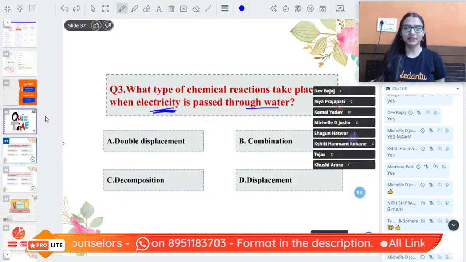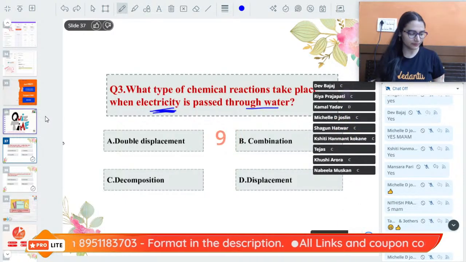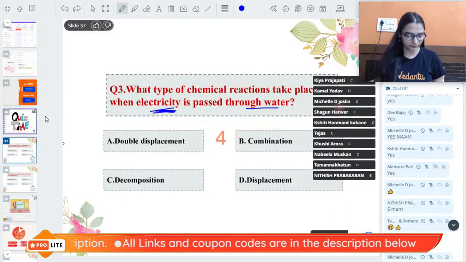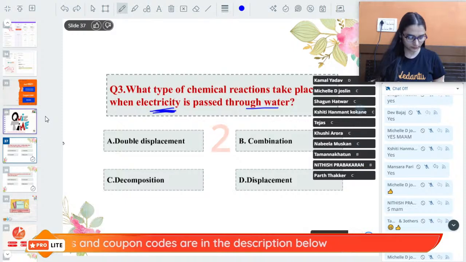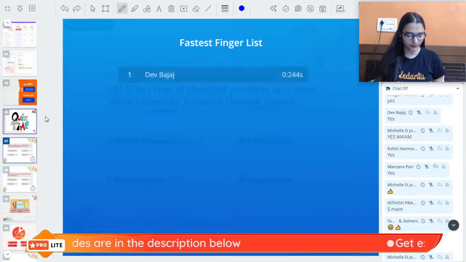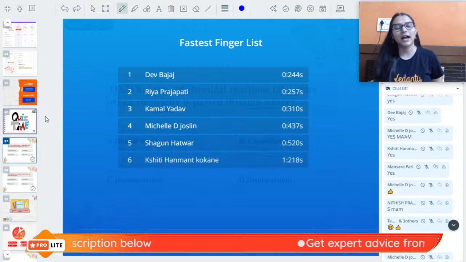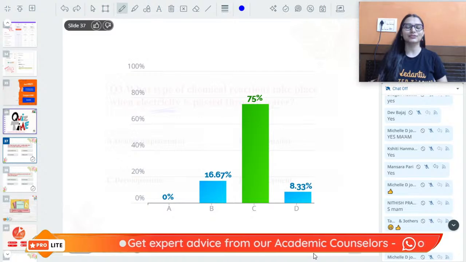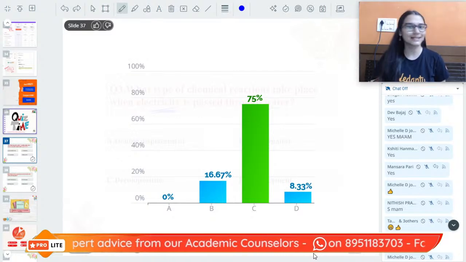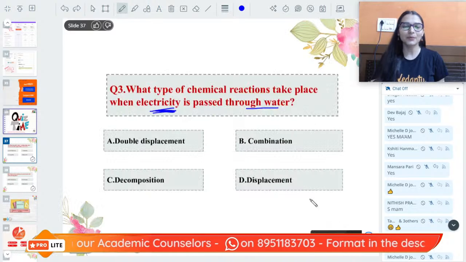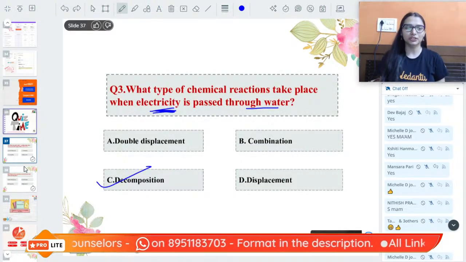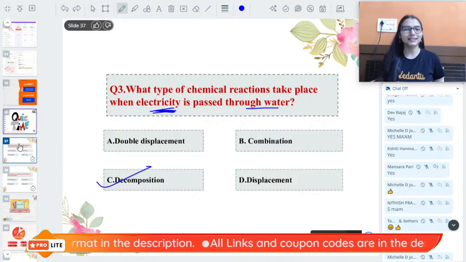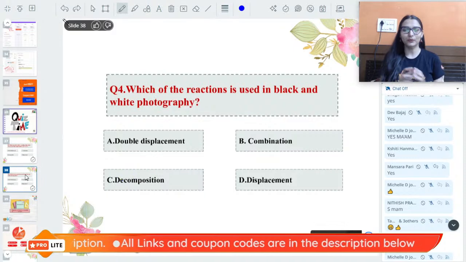Come on everybody. Kamal, check your answer beta. Very good, not bad at all. 75% got it right. That's amazing. Keep it up everybody. Option number C beta, decomposition. Which decomposition is taking place? In the presence of electricity, electrolytic decomposition.